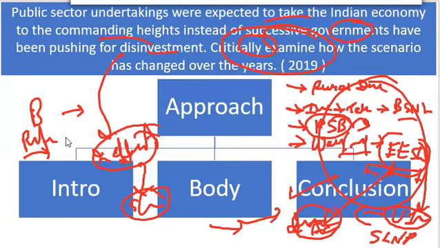Peter Drucker, who was the propounder of this idea of disinvestment, even he used to say that amputation without diagnosis, if you are doing surgery without diagnosing the problem, then it will be disastrous. So even though he was talking about privatization, at the same time he also said that this should not happen. Similarly, if we are talking about privatization from the perspective of new public management, we have the post-NPM era as well, where we talk about new public governance.